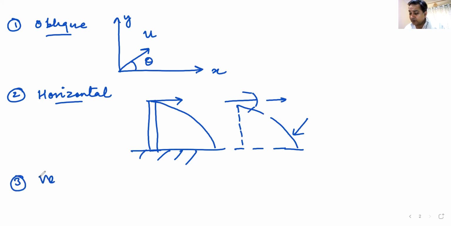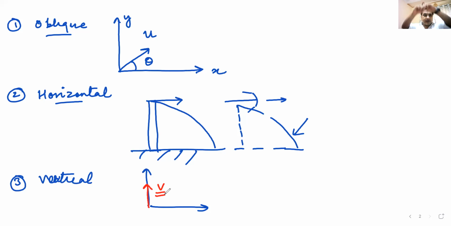The third type of projectile, which we have already studied, is vertical projectile. In vertical projection, we threw the projectile vertically upwards. It went vertically up, it came vertically down. So that was motion in a straight line, and we did it in the previous classes. That was motion in one dimension. Now, quickly, as I told you yesterday, what is a projectile? I'll just show you something and we'll go quickly on that.